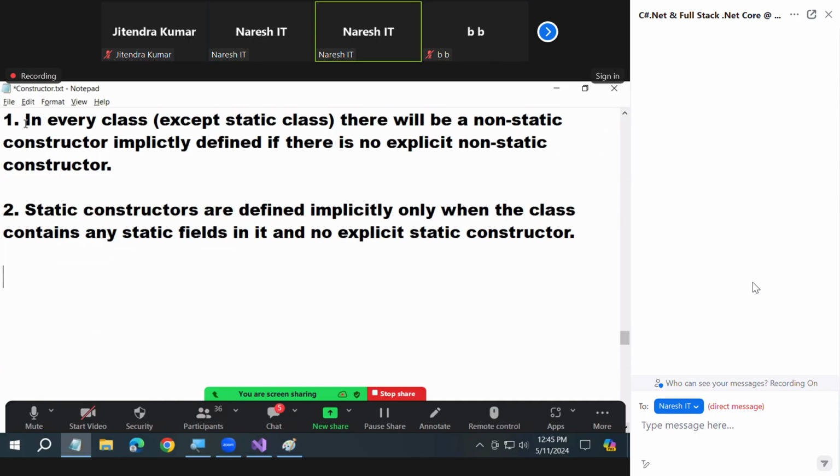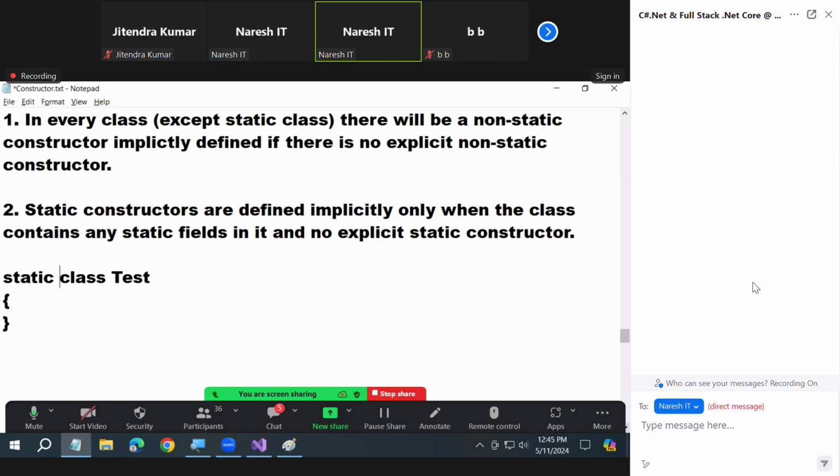Understood that? Okay. Listen, this is my class here. I am compiling this class now. I'm going to compile the class. Did I define any explicit constructor? Answer. Is the class static? No, no. What is static class?